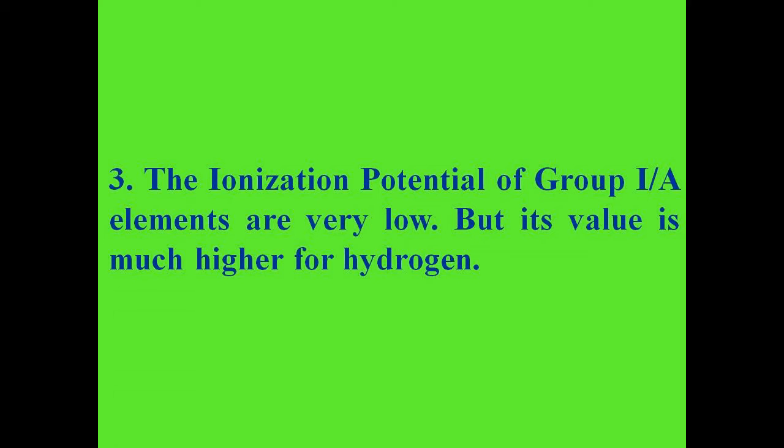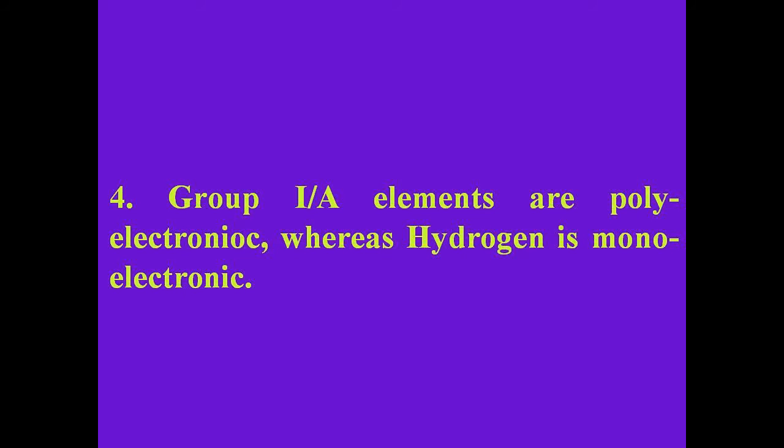Group 1A elements have low ionization potential, but the ionization potential of hydrogen is much higher. Group 1A elements are polyelectronic, whereas hydrogen is monoelectronic.